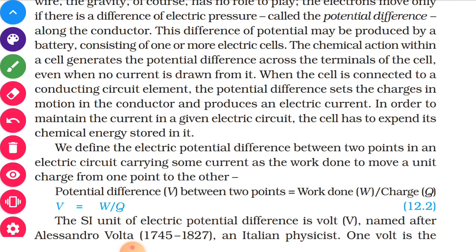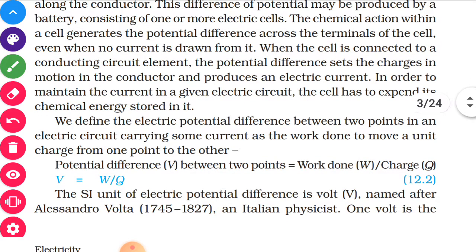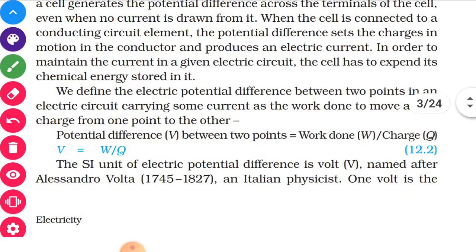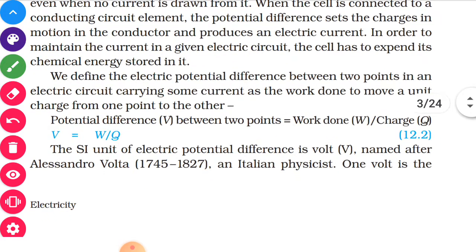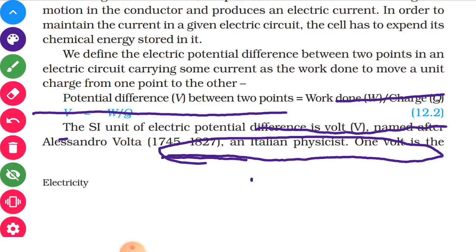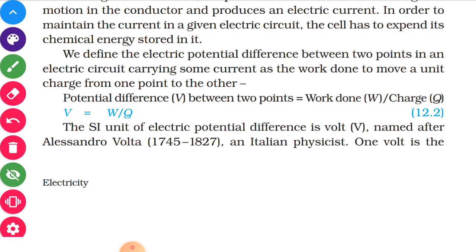In order to maintain the current in a given electric circuit, the cell has to expend its chemical energy stored in it. So the chemical energy which is stored in the cell is now utilized to produce this electric current. Now we are defining here the electric potential difference between 2 points.